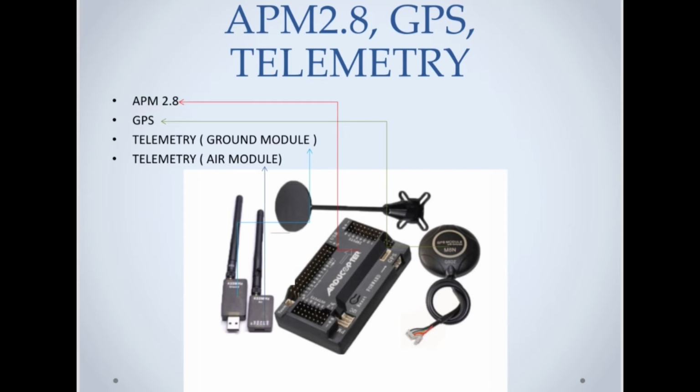So the next thing is telemetry. As I told, UAVs can be controlled via ground stations like computers, so there is need of telemetry. So there are two modules. The first one is ground module and second one is air module. So air module is connected to the APM flight controller board in our UAV, and second one, that is ground module, which is connected to the PC or any Android phone.